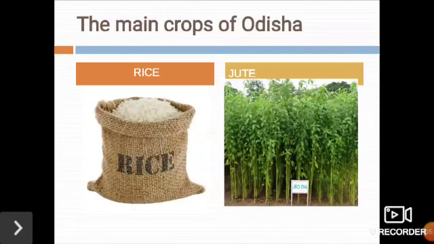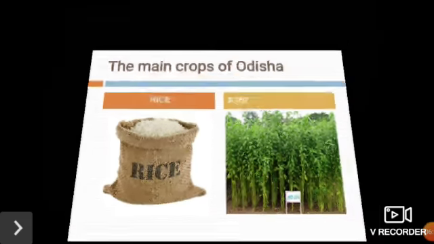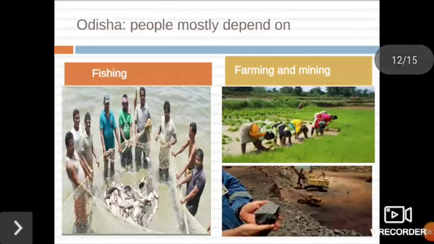The main crops of Odisha are rice and jute. As we have learned earlier, the main crops of West Bengal are rice and jute. Here also in Odisha, the main crops are rice and jute. So now we can remember very easily. People of Odisha are engaged in fishing, farming and mining.